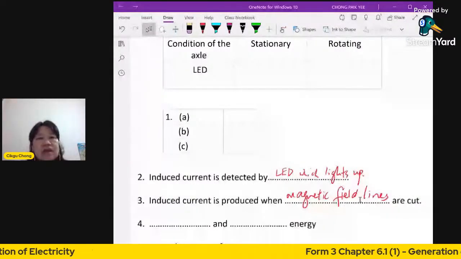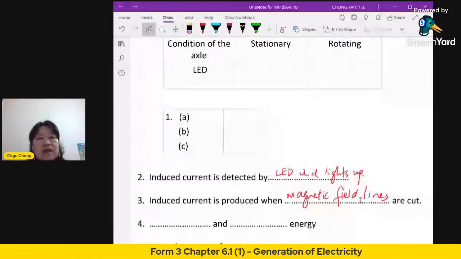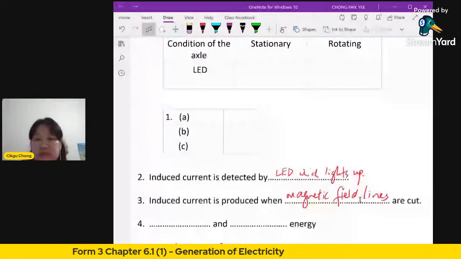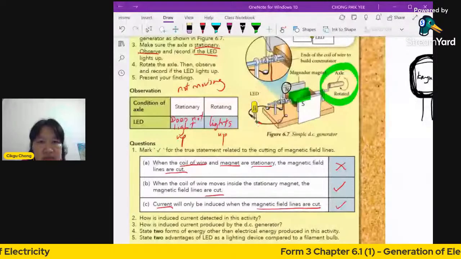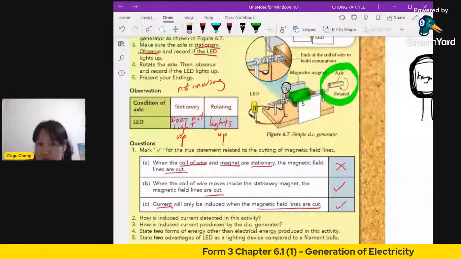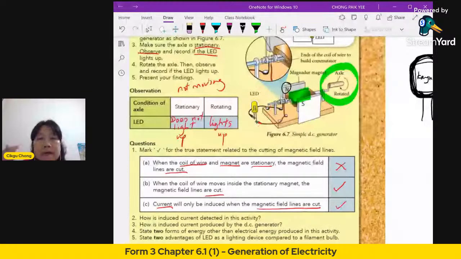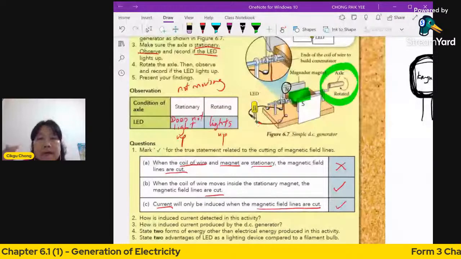Two forms of energy produced in this activity. So in this activity, you can look at the picture here. When we turn this axle, you're making electricity. But this is produced by the LED. The LED produces what energy?